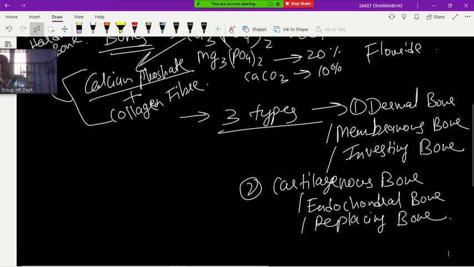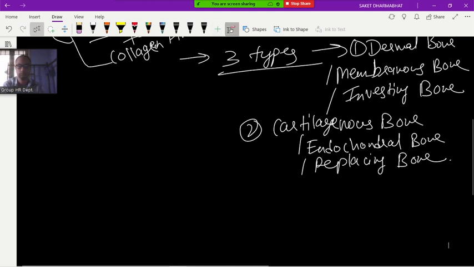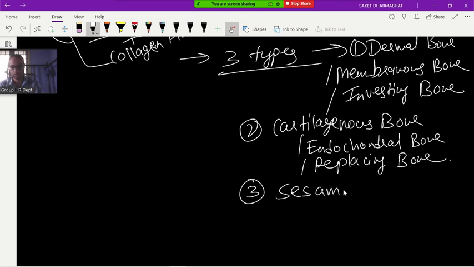And the third type of bone is sesamoid bone. I will explain about these three bones.